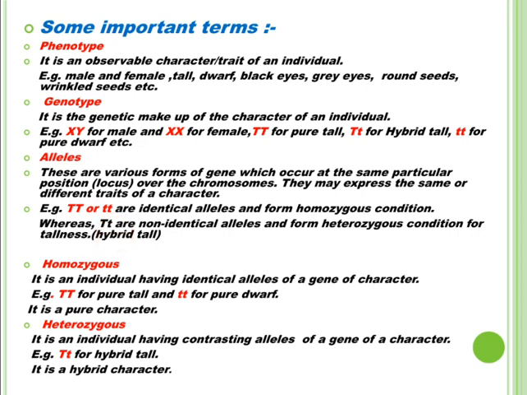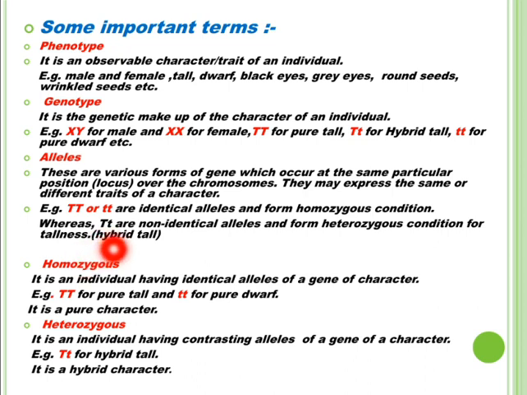When the two alleles are similar, identical, that condition is called homozygous condition or the pure condition. And if the alleles are not similar, then this condition is called heterozygous condition. For example, capital T, small t.